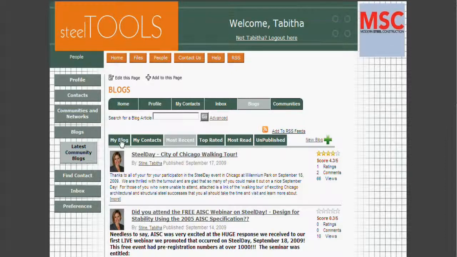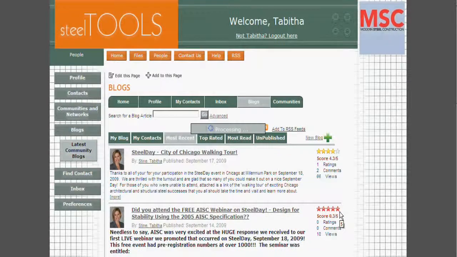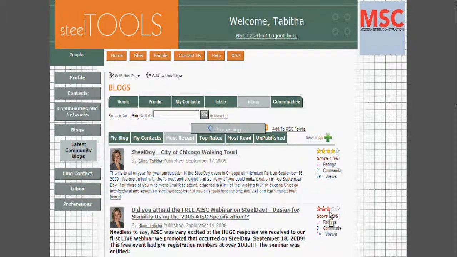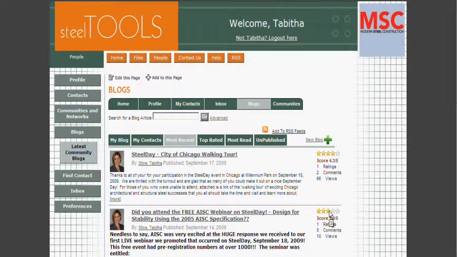Top Rated means anytime you read a blog, we encourage you, and this is not just blogs, this is people, blogs, files, we always encourage you to score them. Scores actually contribute to that person's ranking on Steel Tools. So if you think this is a great blog and you want to reward it, you can give it a 5, and it actually awards that to the score. Or you can change it back to a 3. It's a very interactive, goal-oriented section of the site that we're very proud of, and this will really contribute to how we award Steel Tools of the Month or Power Users of the Month.